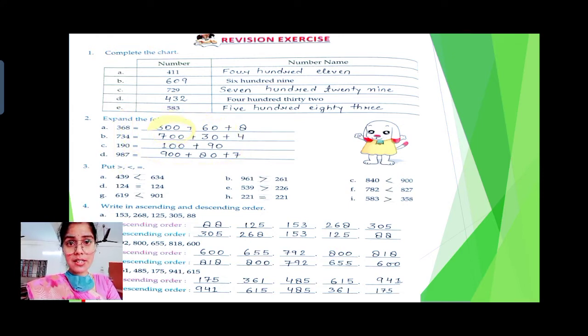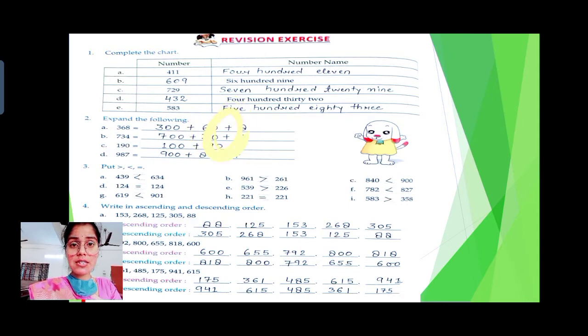300, since 3 was at the 100's place, you are supposed to use the plus sign, then 6 tens, that means 60, plus 8 ones, that means 8. So this 368 becomes 300 plus 60 plus 8. Easy. Now see the second one, 734 becomes 700 plus 30 plus 4. 190 will become 100 plus 90. 987 will become 900 plus 80 plus 7.